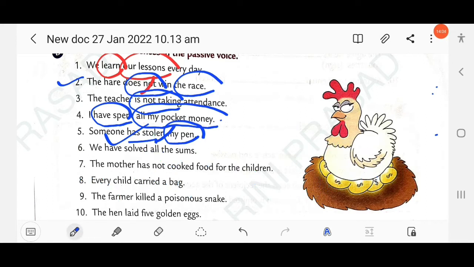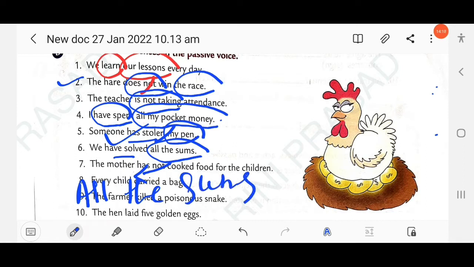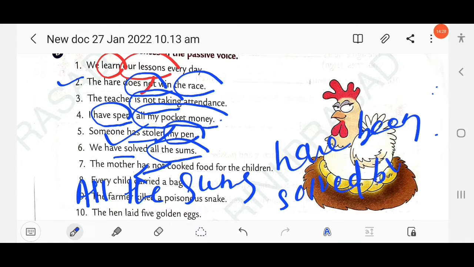Then next question here, we have solved all the sums. So here the object is all the sums, and the tense present perfect. So here present perfect tense is used, have solved, all the sums have been solved by us. So here agent by us. Clear?